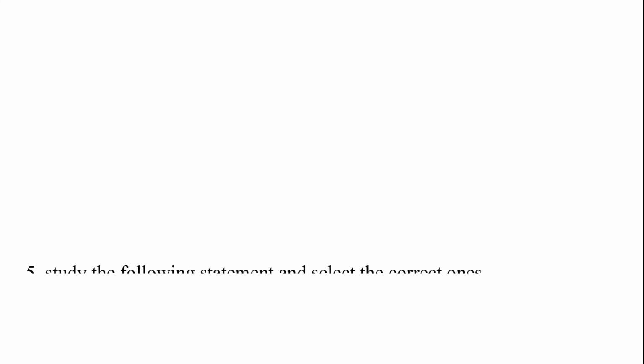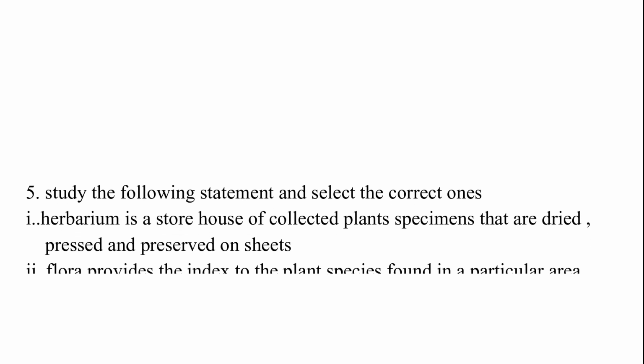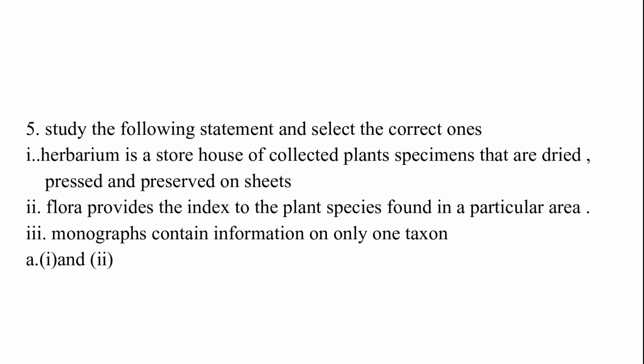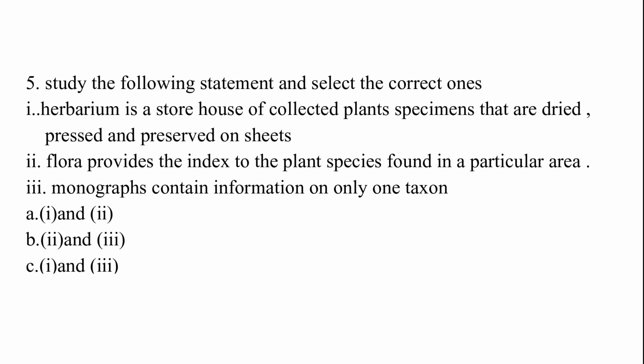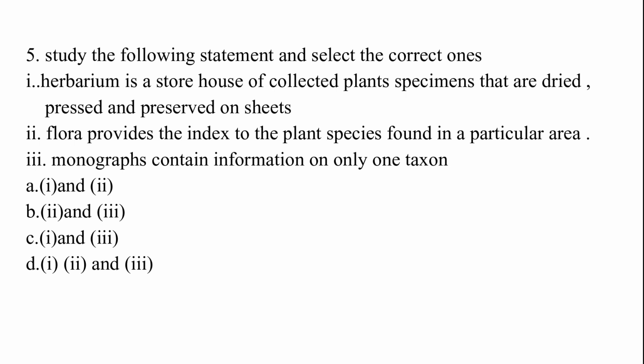Study the following statements and select the correct ones. 1. Herbarium is a storehouse of collected plant specimens that are dried, pressed and preserved on sheets. 2. Flora provides the index to the plant species found in a particular area. 3. Monograph contains information on only one taxon.